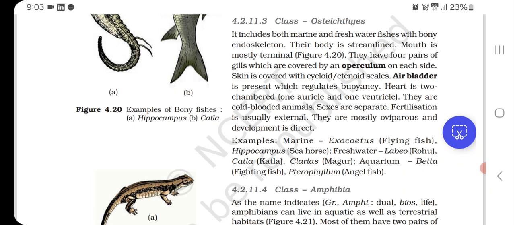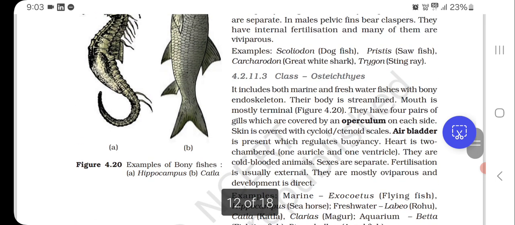They are cold-blooded animals. Sexes are separate. Fertilization is usually external. They are mostly oviparous and development is direct. Examples: marine, Exocetus, flying fish, Hippocampus, seahorse; freshwater, Labeo rohu, Catla, Clarias, magur; aquarium, Betta, fighting fish; Pterophyllum, angelfish.